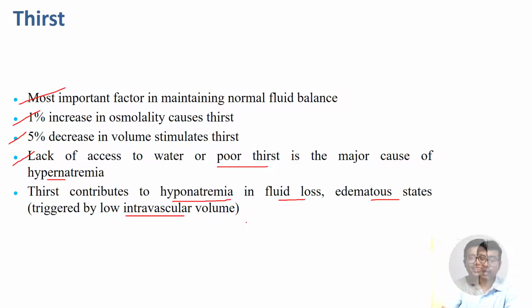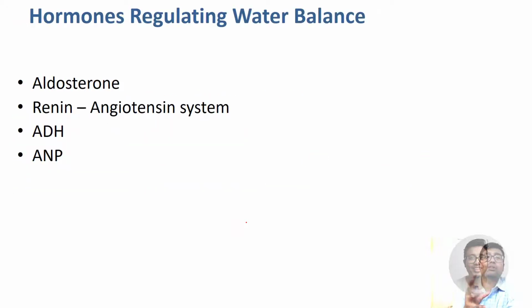Now we will move on to the topic of discussion today, that is, what are the hormones that regulate water balance, and there are mainly four. Strictly speaking, all hormones are proteins or peptides, right? So number one is aldosterone, number two is the renin angiotensin system, then antidiuretic hormone, and atrial natriuretic peptide. These four are the ones.